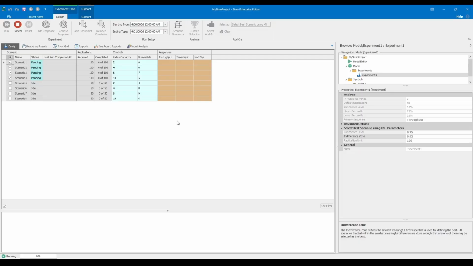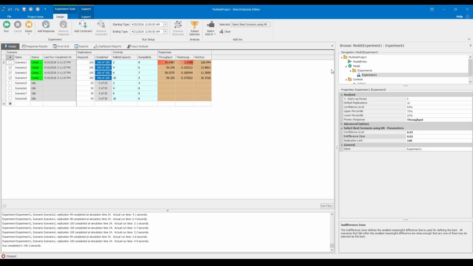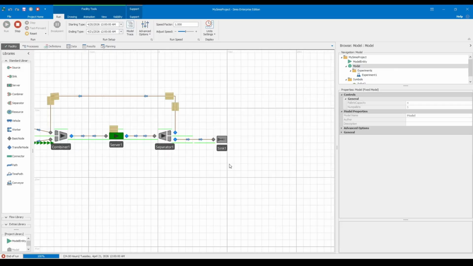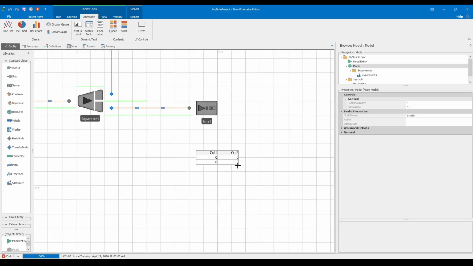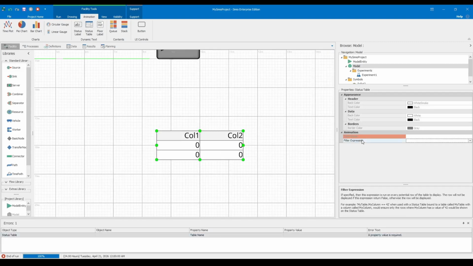The final step in our analysis is the careful review of our experiment results to ensure we haven't violated any constraints. When we look at our scenarios, we aren't just looking for high numbers, we are looking for valid numbers. Any scenario highlighted in red in Simio indicates a failure to meet our targets, such as a throughput of only 53 or a time in system exceeding 60 minutes.